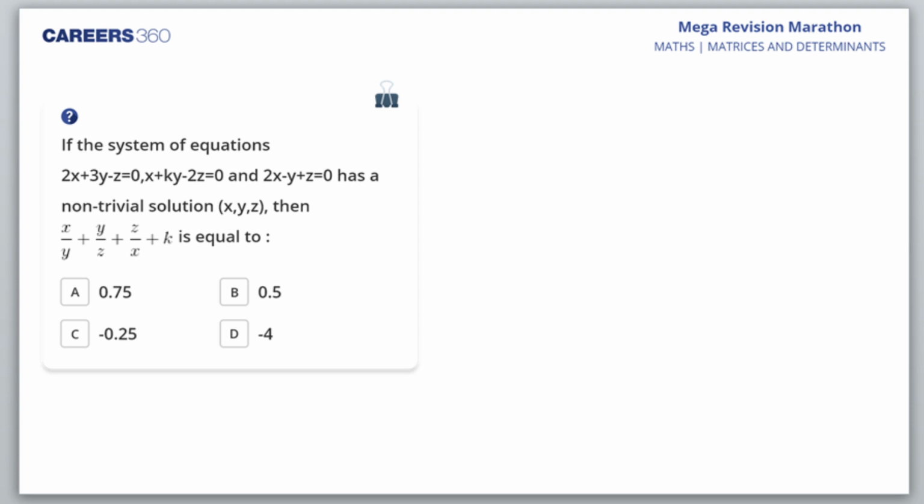If the system of equations has a non-trivial solution, you understand what is a non-trivial solution? It is a solution when all three variables are not 0. That's known as a non-trivial solution. Okay, Jatinraj, you got plus 4. Tarun, by now you have got minus 4. Asmita, plus 4. Okay, I'll go ahead. If the system of equations has a non-trivial solution, then this is equal to what? That's what you need to find. Tell me, how would you do it?